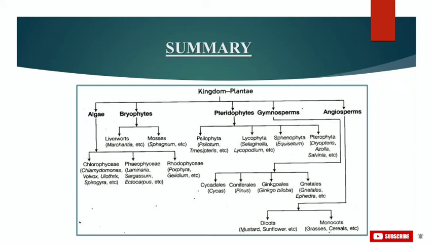Then we have studied our last topic under this plant kingdom. That was our today's topic of discussion, life cycle of plants and alternation of generations. During the life cycle of any sexually reproducing plant, there is alternation of generations between the gamete producing haploid gametophyte and the spore producing diploid sporophyte. However, different plant groups or individuals may show different patterns of life cycle, which we have studied: haplontic, diplontic or intermediate, that is haplodiplontic pattern of life cycle. So this was all about our plant kingdom.